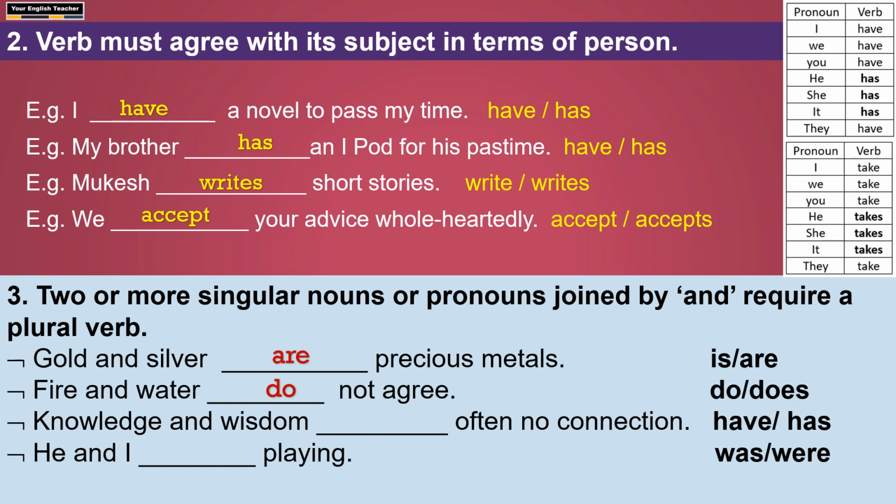Knowledge and wisdom, again two. So here the subject is plural and we take a plural verb, third person plural, means have. He and I ___ playing together. No, he and I were, plural. Like that, when we join two nouns or pronouns with and, the subject becomes plural and we use a plural verb.